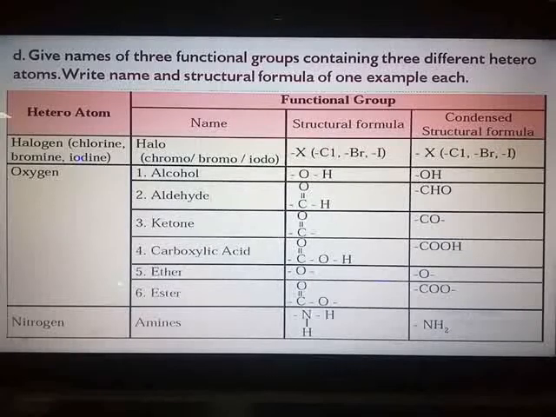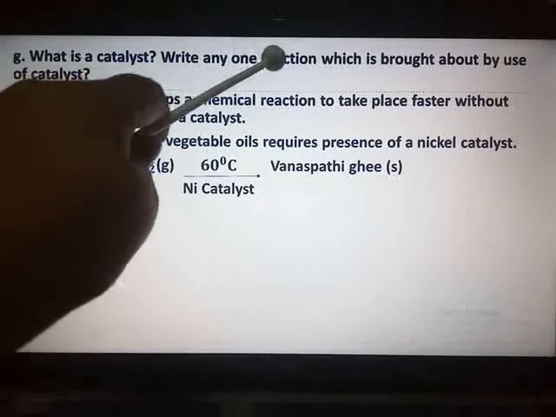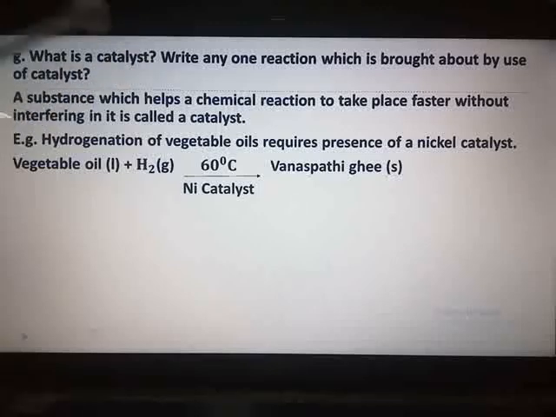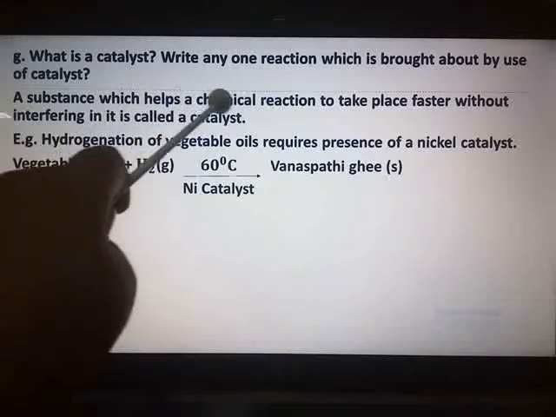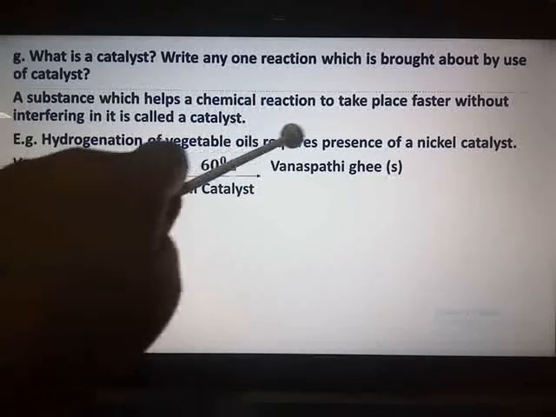So the last question to end this chapter, question number 8G. What is a catalyst? Write any one reaction which is brought about by the use of a catalyst. Catalyst, any definitions which you have studied in chapter number 3 also you can write over here. A substance which helps a chemical reaction to take place faster without interfering in it is called as a catalyst. Here I have taken example, hydrogenation of vegetable oils.